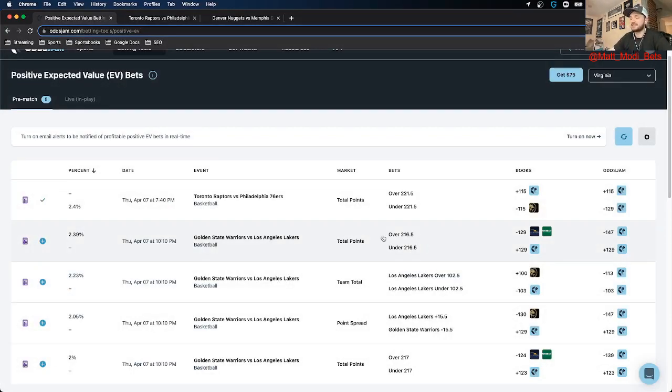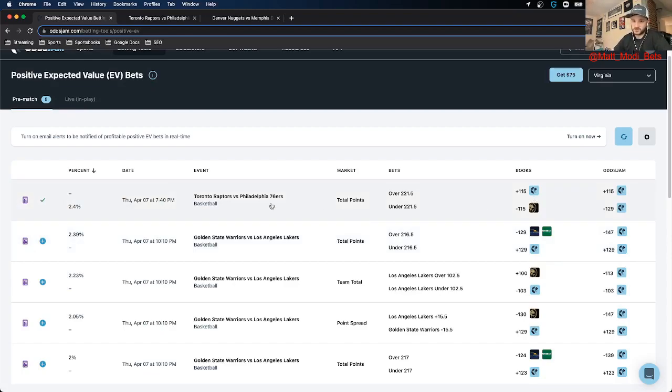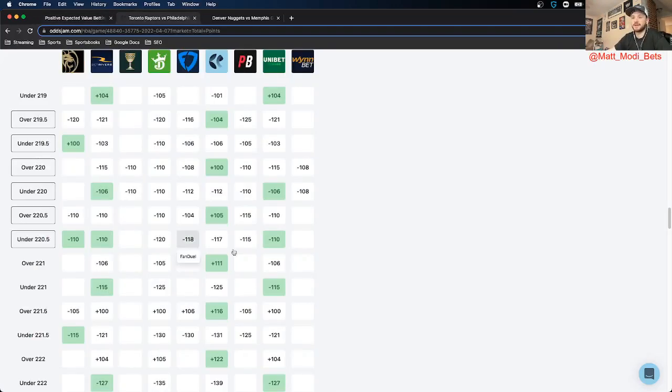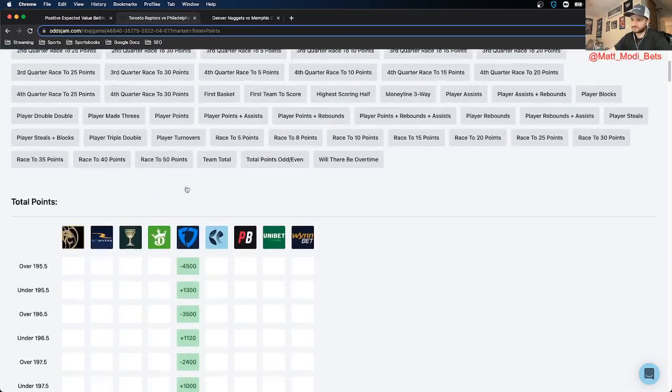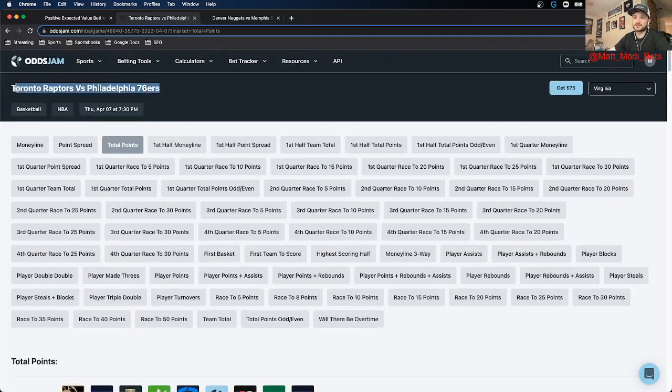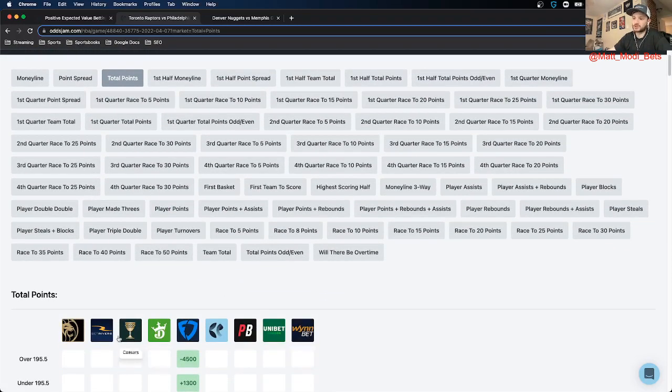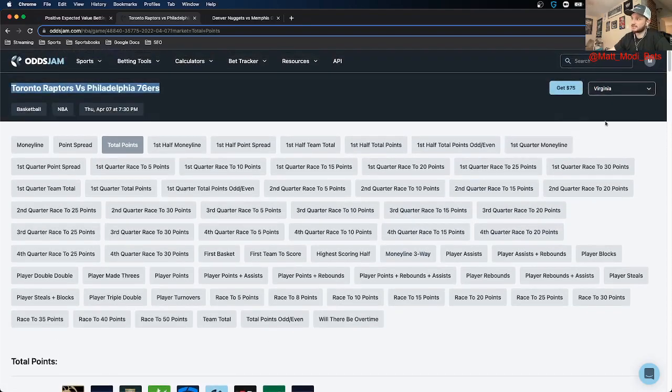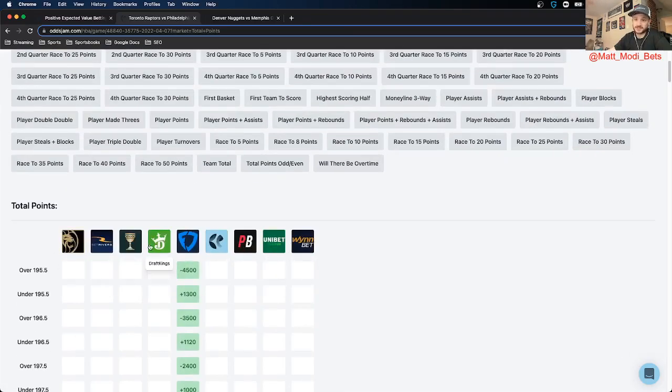One thing I like to do is sometimes I'll click more into an event just to see exactly how valuable this bet is. So for this Raptors one, the reason why I really like it, as you can see, this is just the market for the Sixers versus Raptors for every sportsbook that's legal for me. I'm in Virginia, so this is every sportsbook that's legal in Virginia.